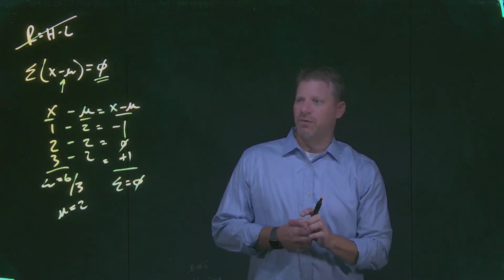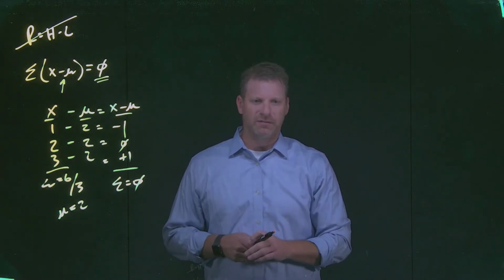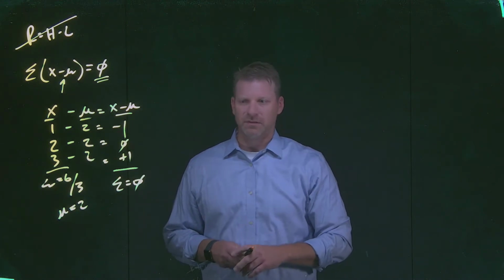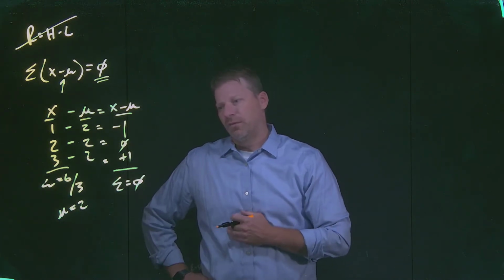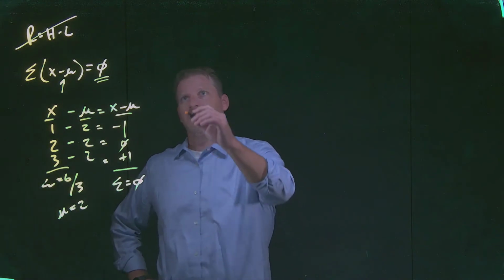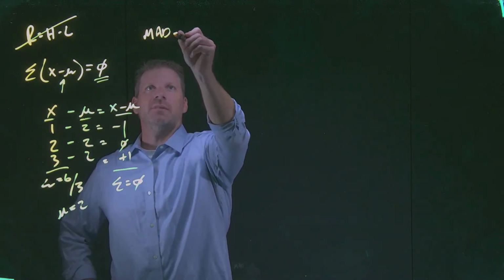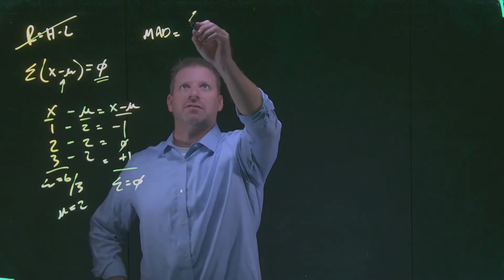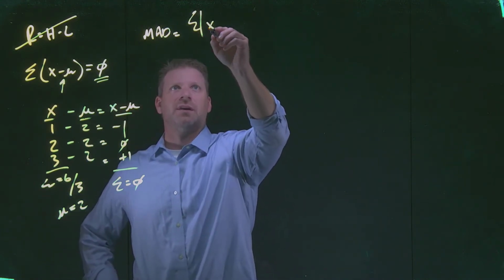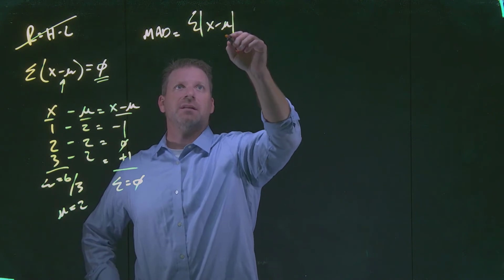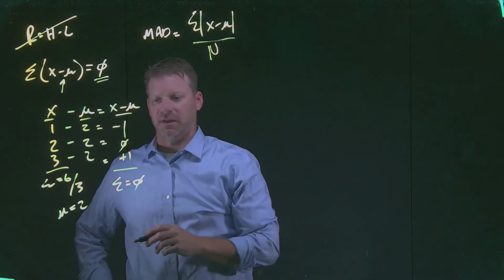And so if all we're doing is looking at how far apart different data points are, they always have to total up to 0. As a way that we could avoid doing that, we could calculate what's called a mean deviation or a mean average deviation. The mean deviation is the total of the absolute value of x minus the mean divided by the number of observations.